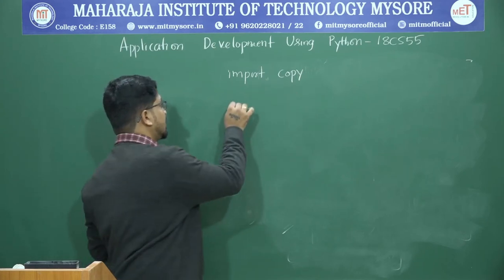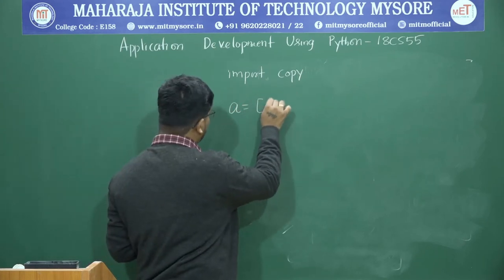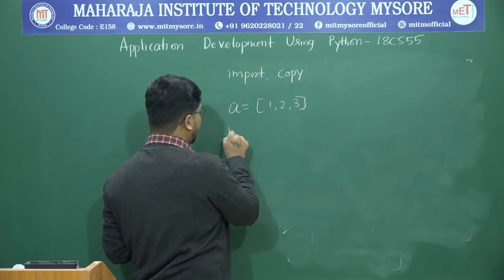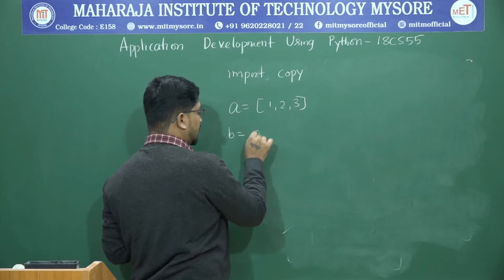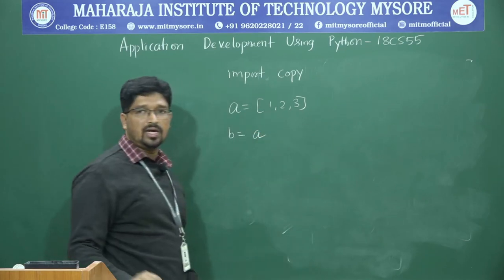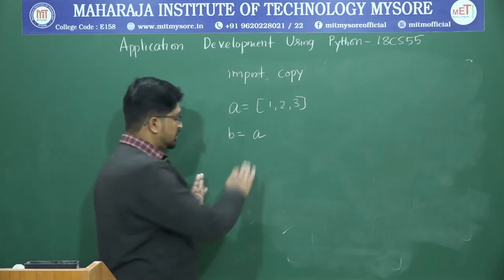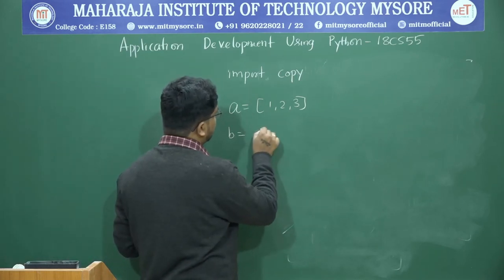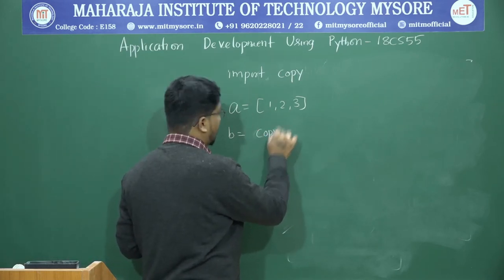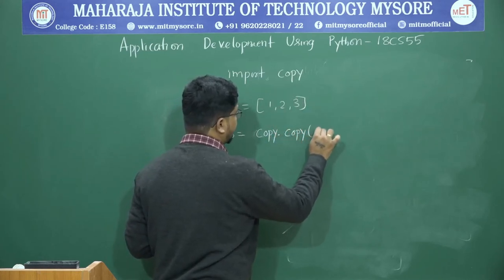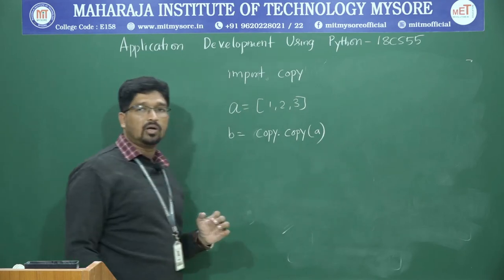Let us consider now a is equal to [1, 2, 3]. Then you say b is equal to a. If you simply say b is equal to a, it is a reference copy. Reference copy is created. Instead of that, what you should do is use the copy library: copy.copy of a.